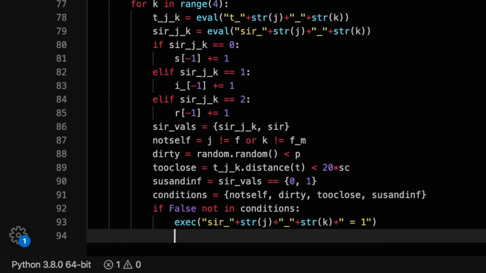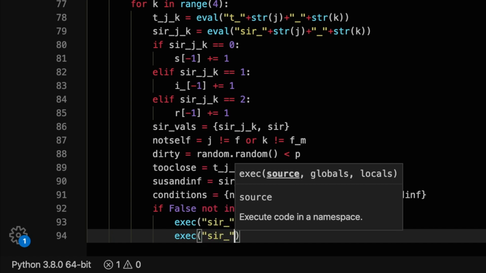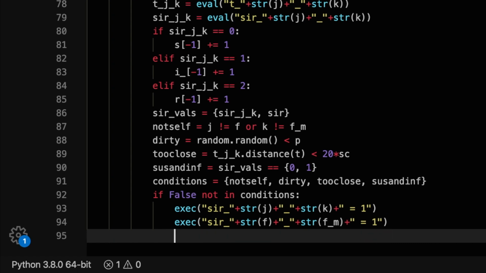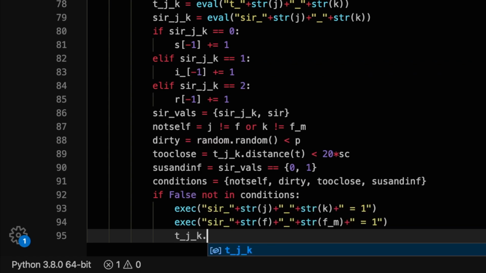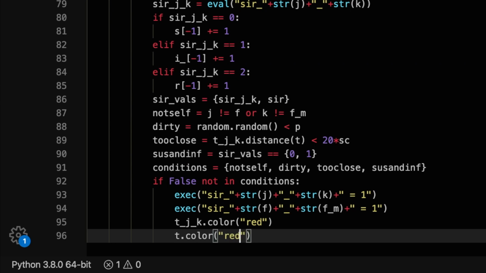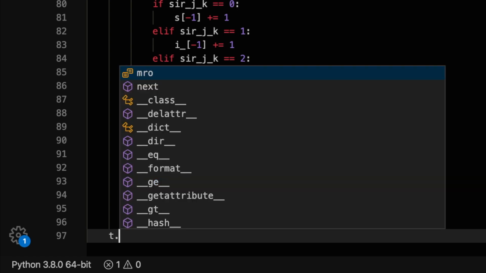Now let's take all of these boolean values and put them into a tuple called conditions. We can then create an if statement that verifies none of these conditions are false, by putting the condition that there is no false value in this list, or in the tuple, more precisely. If all of these conditions are in fact met, we will execute an assignment that makes sure that both turtles' SIR values are now in the infected zone and that both look red, which is the visual cue that they are infected in our simulation.